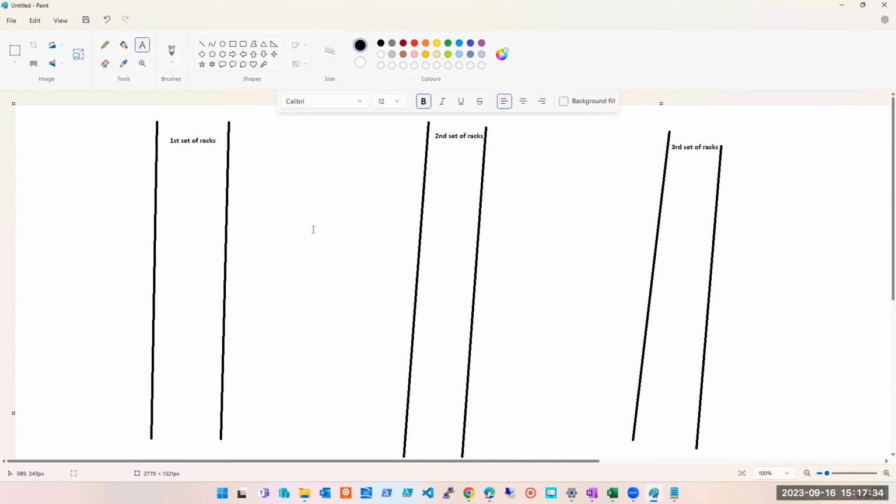That does not mean you will have only 3 racks in a data center. You may have, let's say, this data center has 900 racks. So this is a set of 100 racks, the first 100 racks. Okay, it could be 1 to 99 or something. This is again another set of 100 racks, and this is another set of 100 racks. So this is not one rack. Maybe in the diagram you see only one rack, but this is a set of 100 racks.